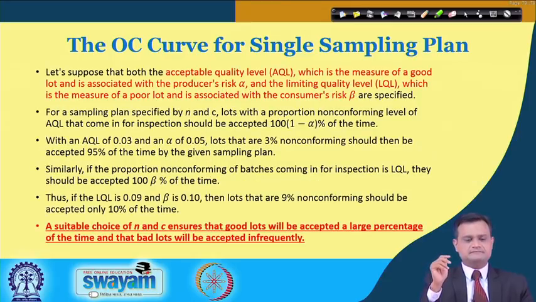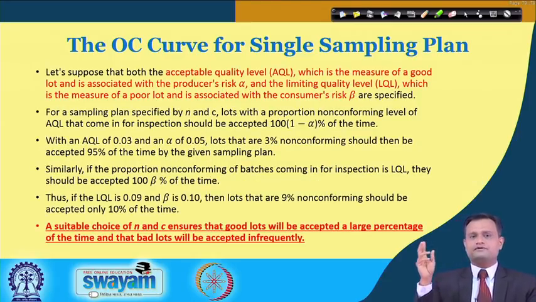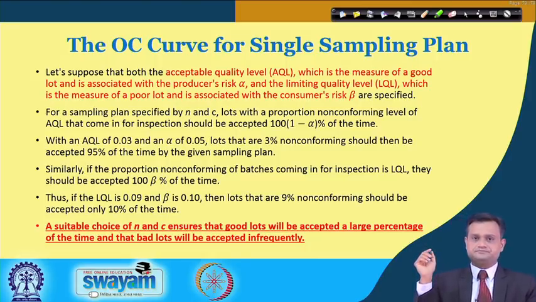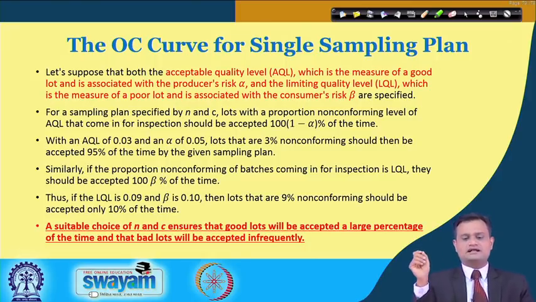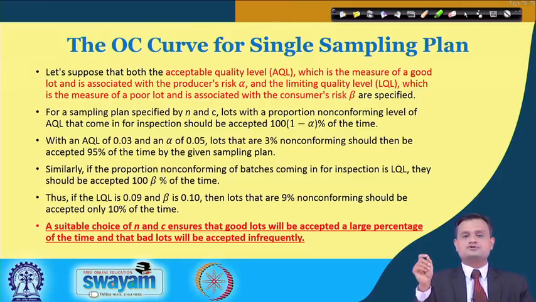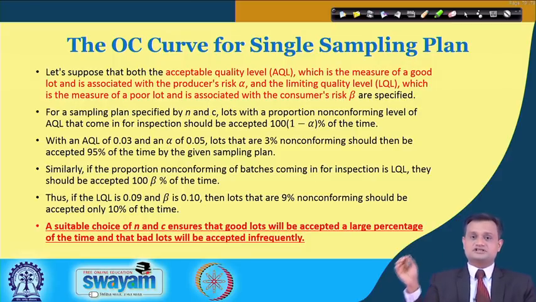So if we just see a couple of issues that we discussed in the last lecture, one of them was AOQ, or AQL, that is acceptable quality level. So acceptable quality level is the measure of a good lot, and typically it is associated with the producer's risk alpha. My producer would not like a good lot to be rejected.